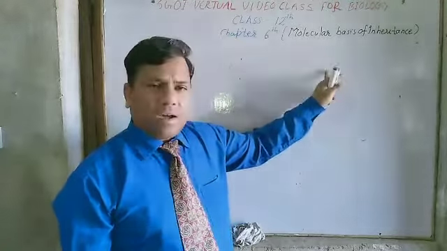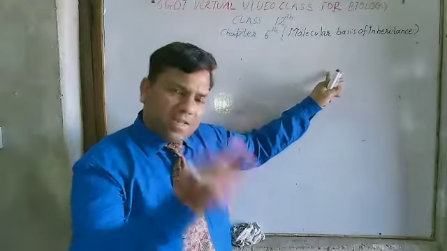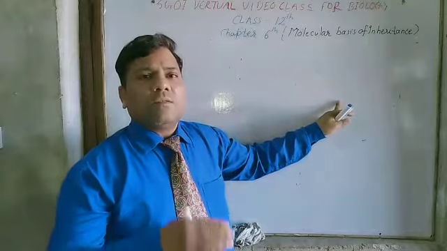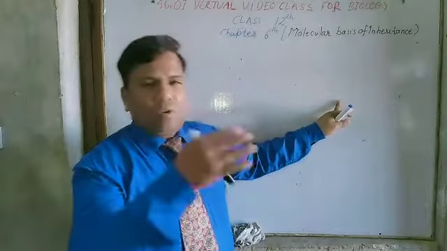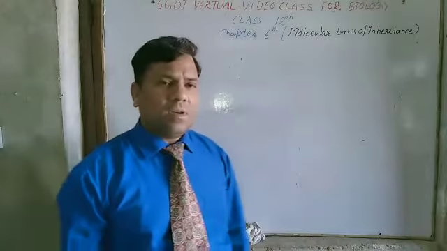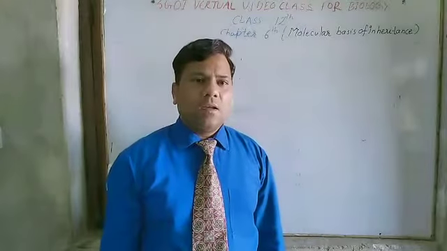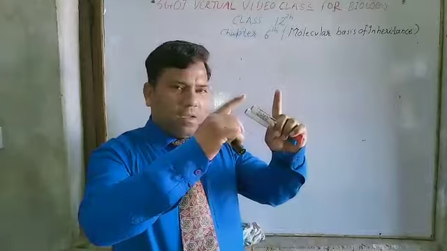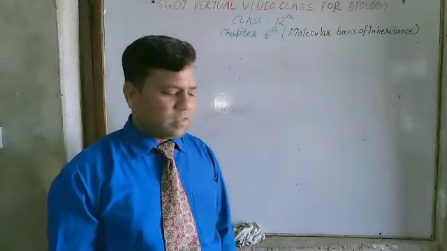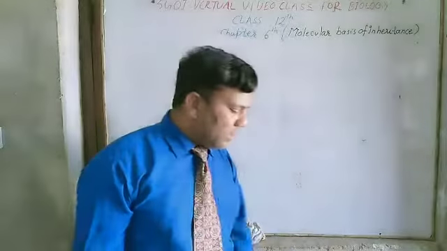That's why RNA is more reactive but less stable, and DNA is most stable and less reactive. The reactivity of DNA is less because it cannot change the composition of DNA. This is all about the sugar.